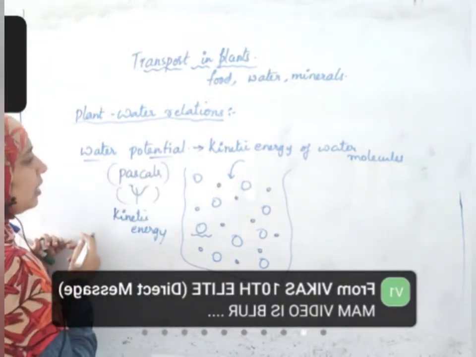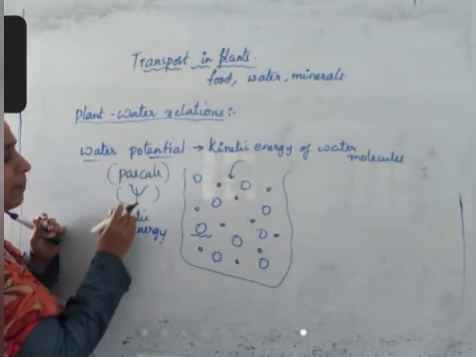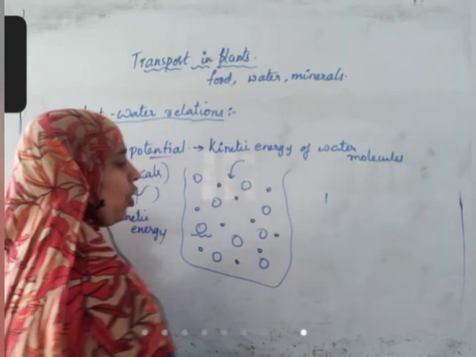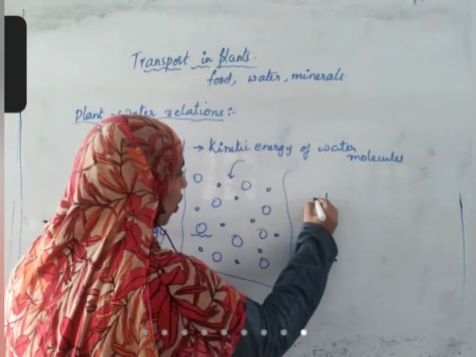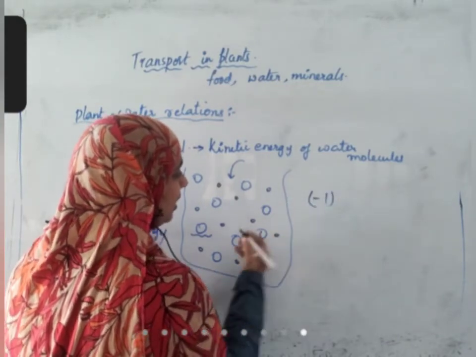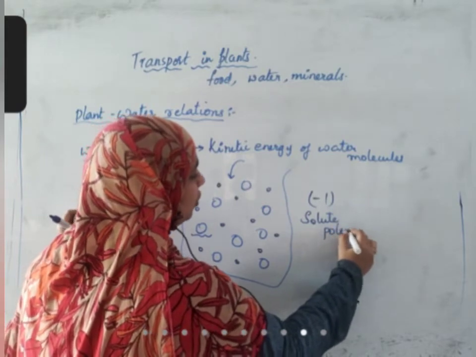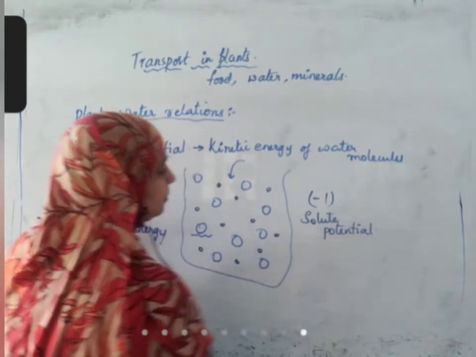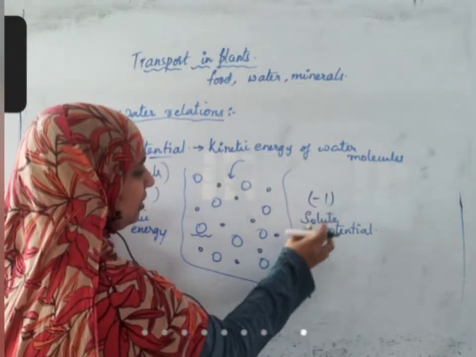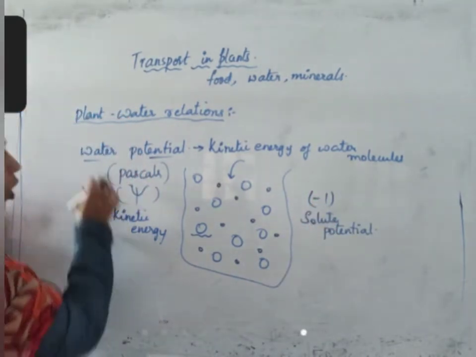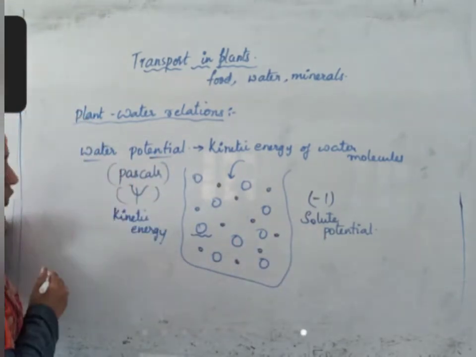You know it very well. Let us assume 1 Pascal of water potential has decreased. This -1 is called solute potential. The amount of decrease in water potential because of adding solute is called solute potential.